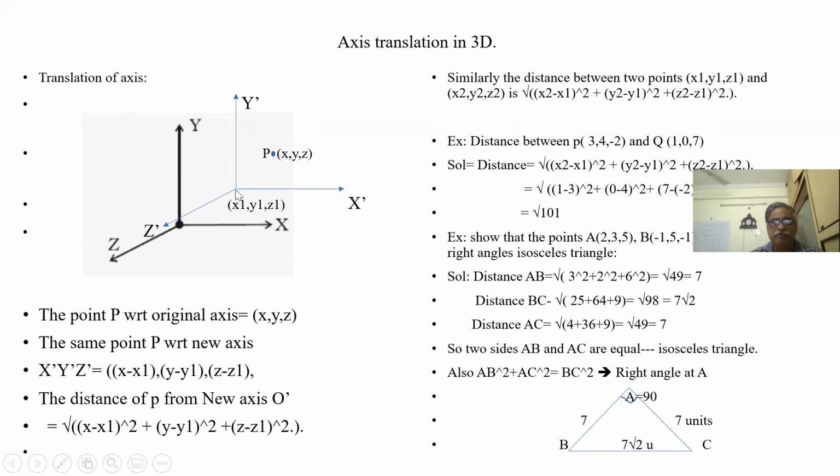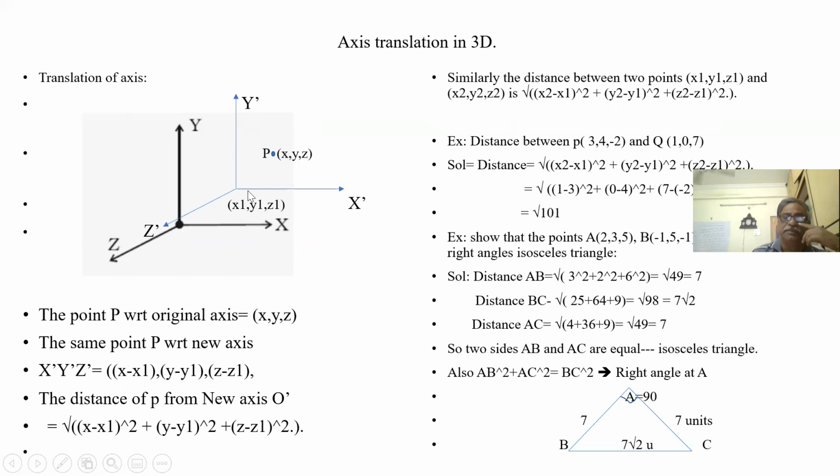The origin has moved to x1, so this distance is x minus x1, the next distance is y minus y1, and this one is z minus z1. So with respect to the new axis, the point P is x minus x1, y minus y1, z minus z1. These are the coordinates with respect to the x dash, y dash, z dash axis.